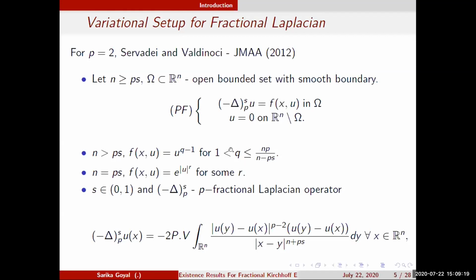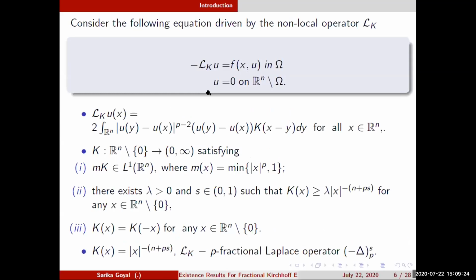So one can study this type of equation for a general non-local operator. I am giving you minus L_K u equal to f(x,u) in Omega, and u equal to 0 on R^n minus Omega. Here the non-local operator is given by this integral. One can note that if I take K(x) to be particularly 1/|x|^{n+ps}, this general non-local operator reduces to the p-fractional Laplace operator. And K satisfies these properties 1, 2, and 3.